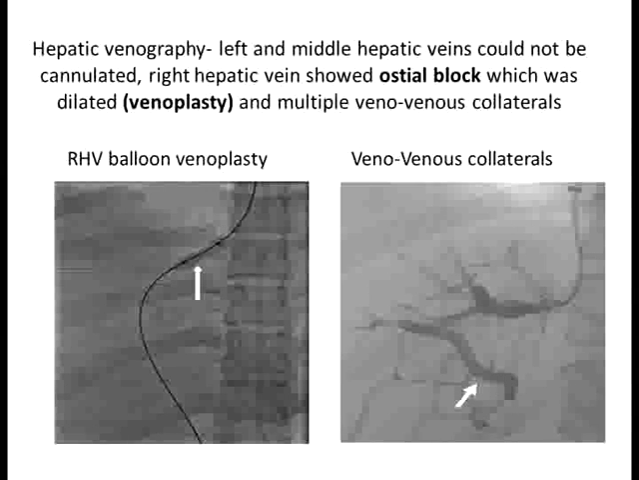Ascites progressively increased. So the patient underwent hepatic venography, in which the left and the middle hepatic veins could not be cannulated. The right hepatic vein showed an ostial block, which was dilated by balloon venoplasty. On the left hand side we can see there is a balloon in the right hepatic vein, and there are also multiple venovenous collaterals. On the right hand side is the transjugular presentation. This is the transjugular route you have taken? Absolutely, sir. Transjugular route. Yes, sir.